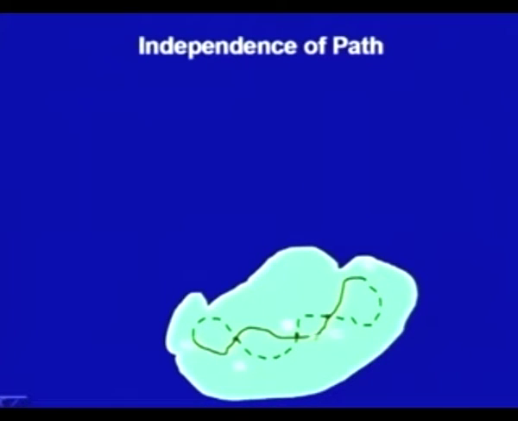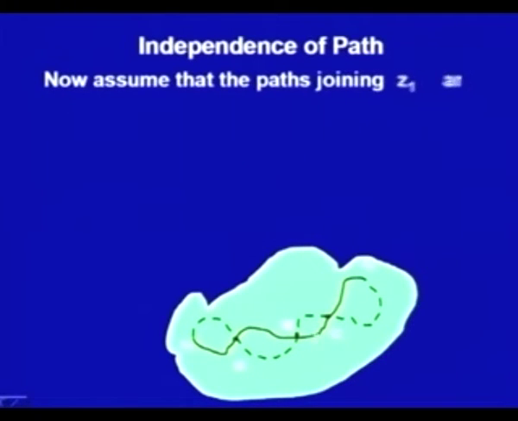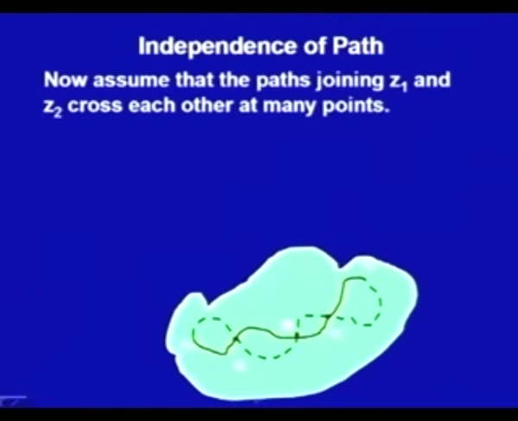These paths are intersecting each other at a number of points. Here, for example, I have taken that they are intersecting at 3 points. We want to say that even if this is happening, still the integral of an analytic function from z1 to z2 will remain independent of path. So, we are taking it that it is intersecting at 3 points A, B and C. So, it crosses itself at many points.